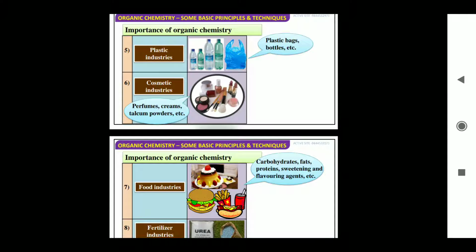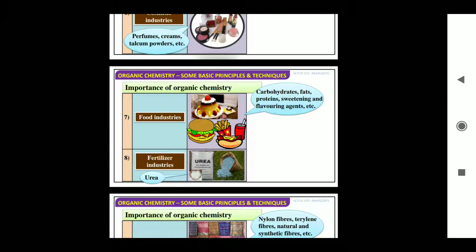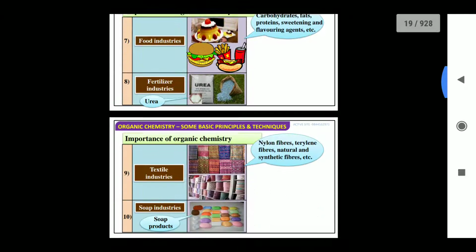next one is the importance of organic chemistry in our day-to-day life in food. If we talk about the food industry, there are carbohydrates, fats, proteins. We all know that protein is made up of amino acids, so there are chemical bonds which are known as peptides. Similarly sweetening agents, flavoring agents. All right, next one is fertilizers and urea, which are used by farmers. They give urea to the plants so that they can obtain more yield and grow more food. So these are all very important uses of organic chemistry.